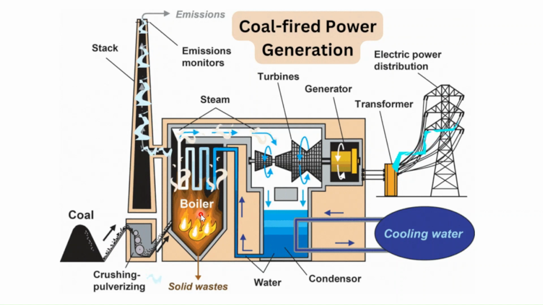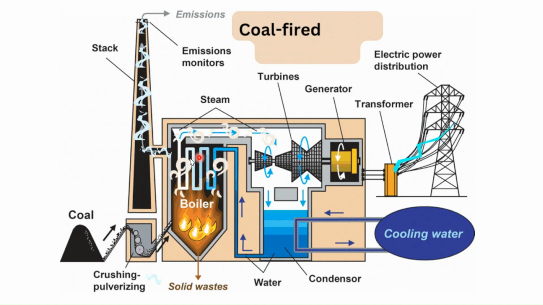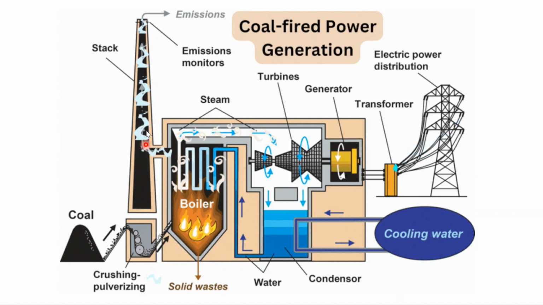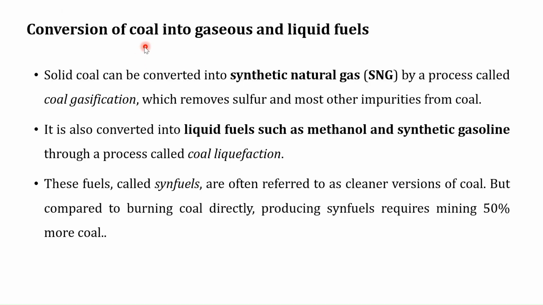So when we burn the coal, there is possibility that a lot of air pollutants will be generated. So the emission which is generated in this boiler is subjected to different air pollution treatment techniques before it is released into the atmosphere. So here we have the emission monitor which continuously monitors the concentration of air pollutants before this emission is released into the atmosphere. We can also utilize coal by converting it into gases and liquid fuels.